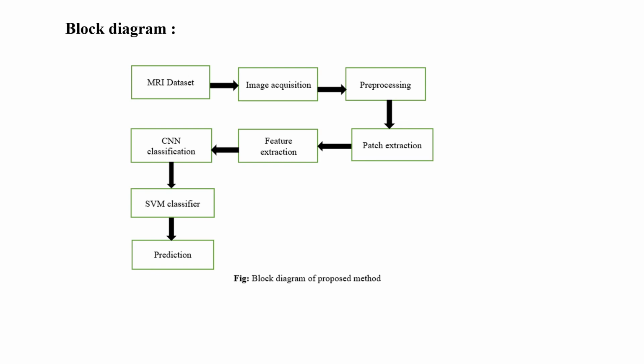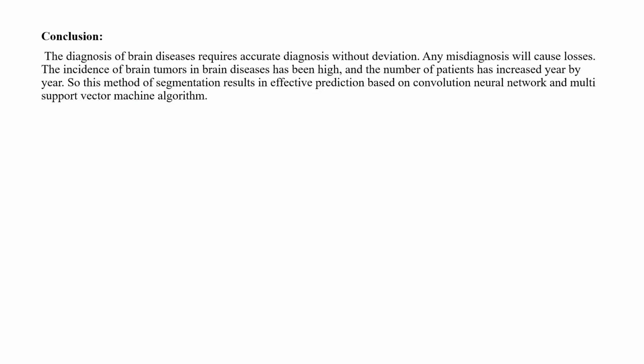This is about the block diagram. And coming to the conclusion of the topic, the diagnosis of brain diseases requires diagnosis without deviation. Any misdiagnosis will cause losses. The incidence of brain tumor in brain diseases has been high, and the number of patients has increased year by year. So this method of segmentation results in effective prediction based on convolution neural network and multi-support vector machine algorithm.